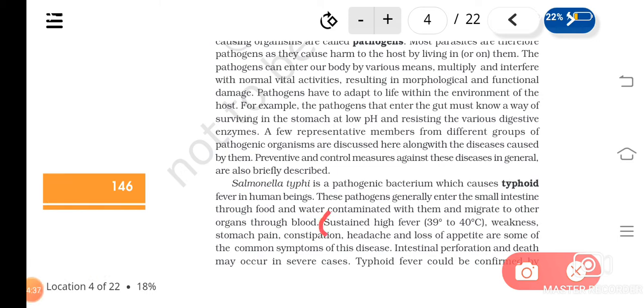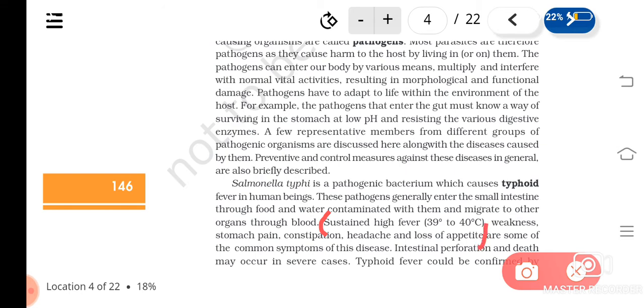I told you weakness and fever are symptoms of many diseases. Here also you can see fever, 39 to 40 degrees centigrade, then weakness, stomach pain, constipation, which means proper motion won't be there, then headache and loss of appetite.